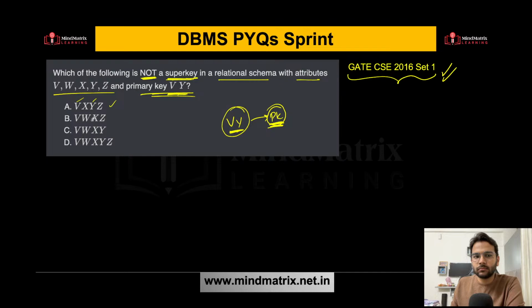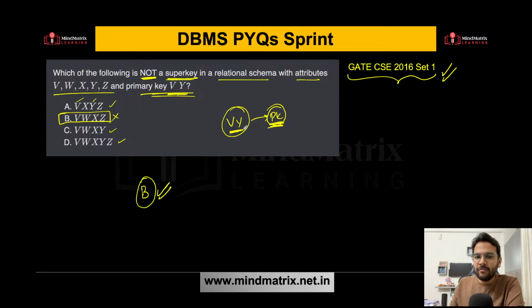VWXZ. Now here Y is not present. So this cannot be a super key. What about option C? VWXY. VY is present. Yes, this can be a super key. Again, this can also be a super key. So option B is the correct answer over here.